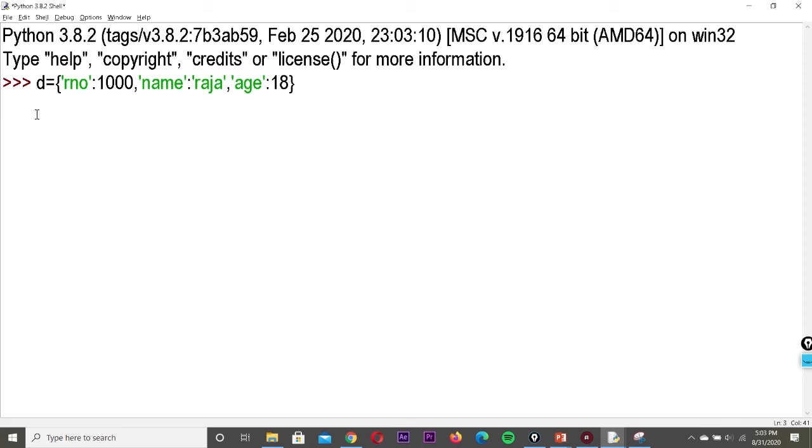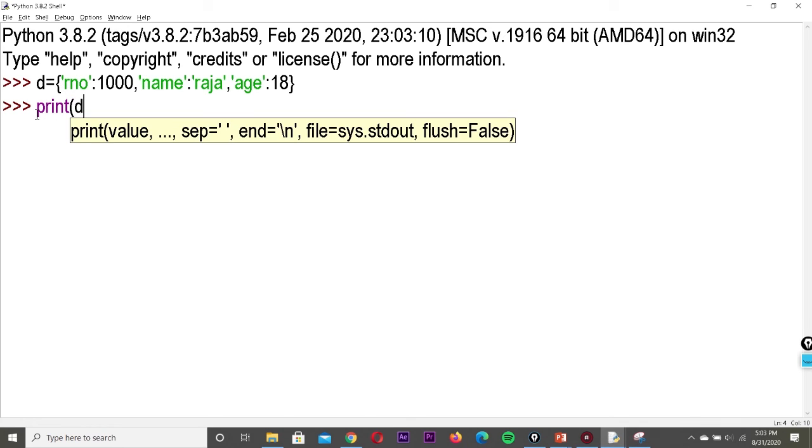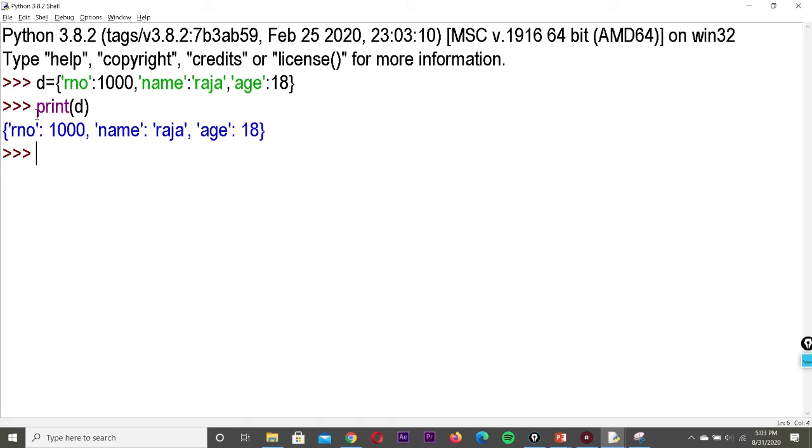So I have declared the dictionary D. Now I want to print the dictionary, print of D. So it is displayed along with the key values: roll R and O colon 1000, name Raja, age 18. Suppose I want to display name alone, then we can make use of name as the key.